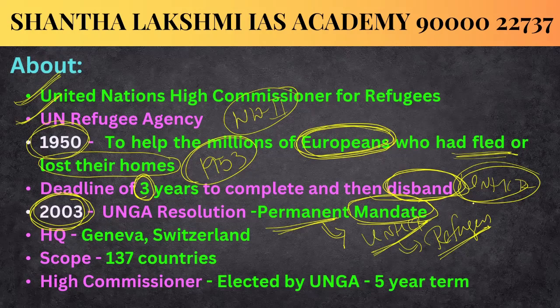It will exist permanently. That was given in the year 2003 through the UNGA resolution, and it is headquartered in Geneva, Switzerland. Now it works in 137 countries, and it is directed by the High Commissioner. The High Commissioner is elected by the United Nations General Assembly for a 5-year term. Remember, the High Commissioner is elected by the UNGA for a 5-year period.